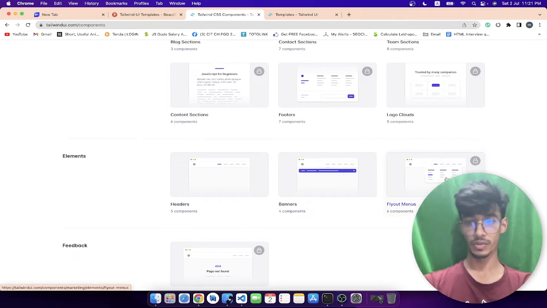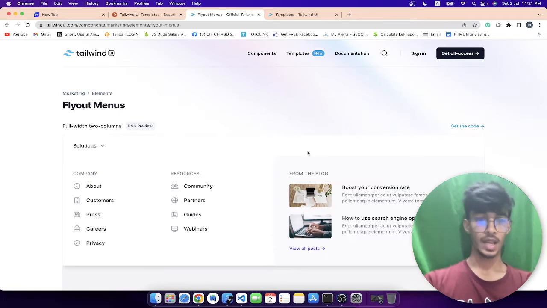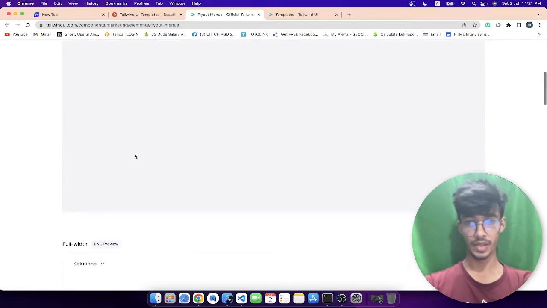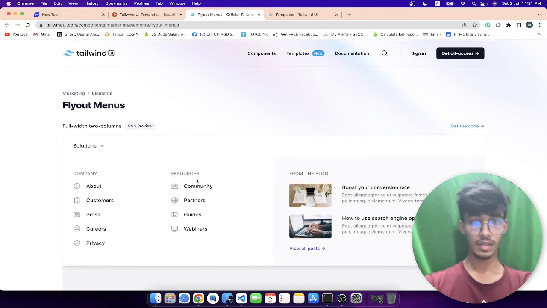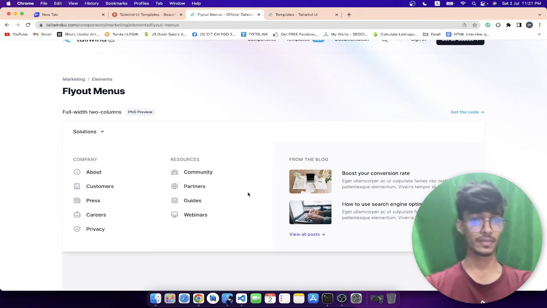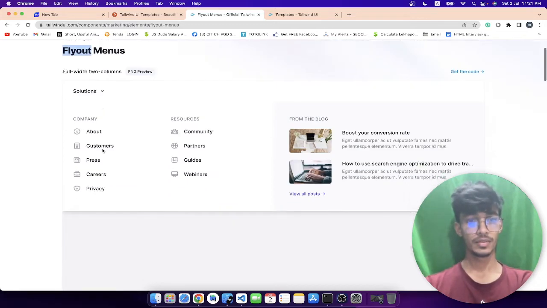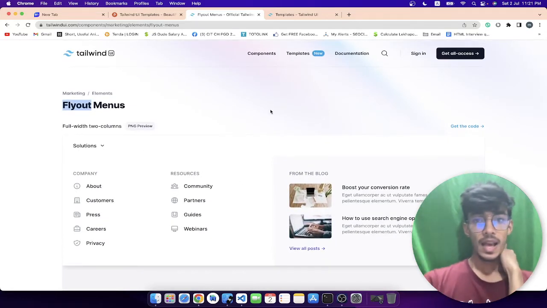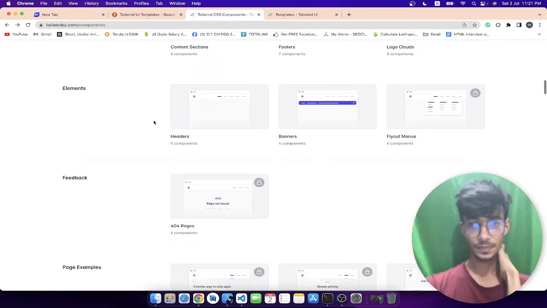So what is flyout menus? We can click on that and see. Is it clickable? Maybe this is a static image, so you cannot click on that. Basically what it means, if you click on this, it will pop up and drop down some linked components. So this is called flyout menus. I didn't know that before, but from today I will know this is called flyout menus. Nice. And then I'll get back to the component section because so many things need to be done.